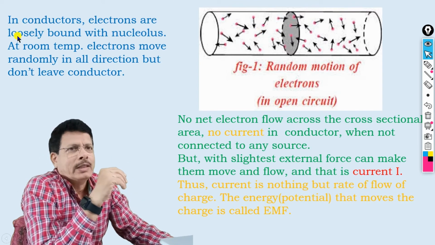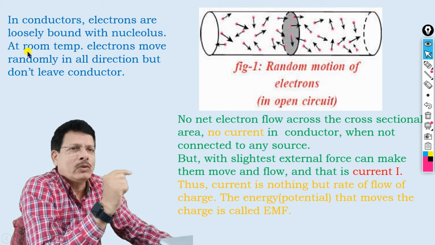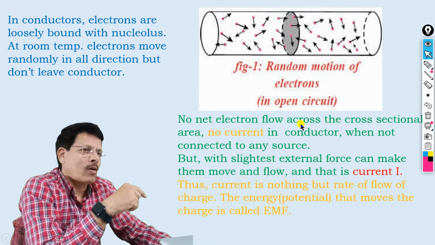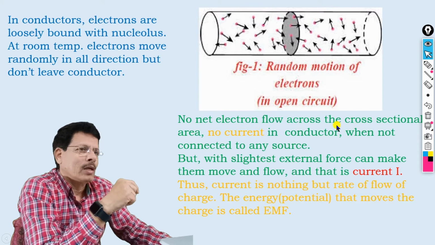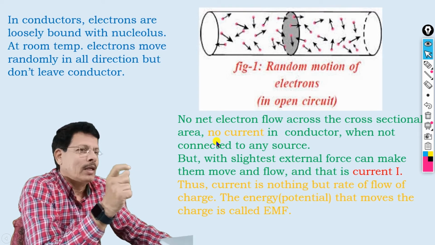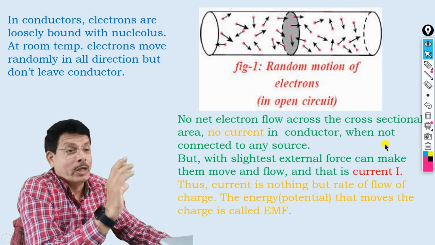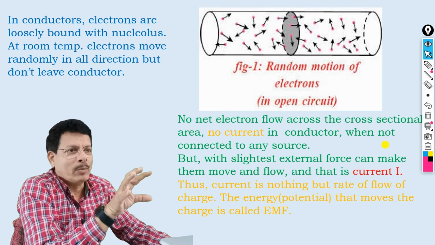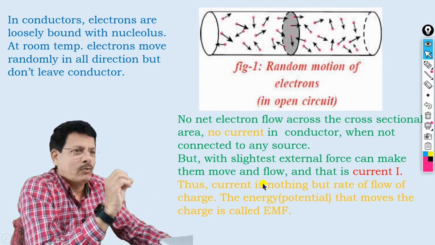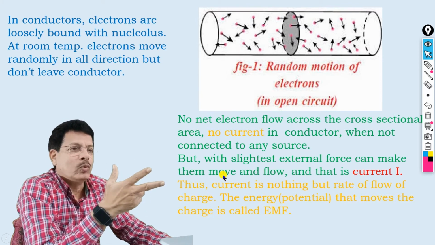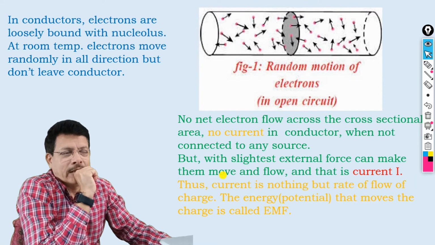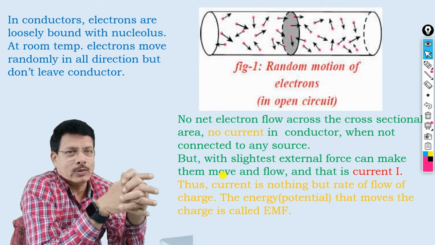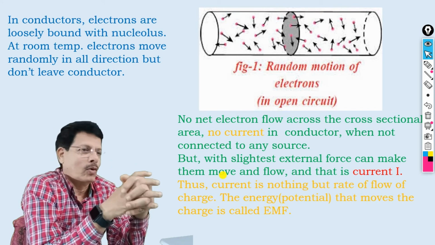So you can see here, in conductors, electrons are loosely bound with the nucleus. At room temperature, electrons move randomly in all directions. No net electron flows across the cross-sectional area, and therefore there is no current in the conductor when not connected to any source. No external energy is applied here, only room temperature thermal energy. But the slightest external force can make them move and flow, and that is the current. So when electrons flow, you get the current. Current is nothing but the rate of flow of electrons.